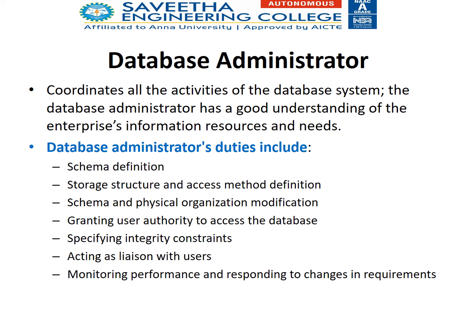He has to define the schema, storage structure, access methods, and the physical and logical organization of the data. He has to grant permission to various users. He has to specify integrity constraints, act as a mediator between the various users, monitor performance, and respond to the requirements as per the user's request.